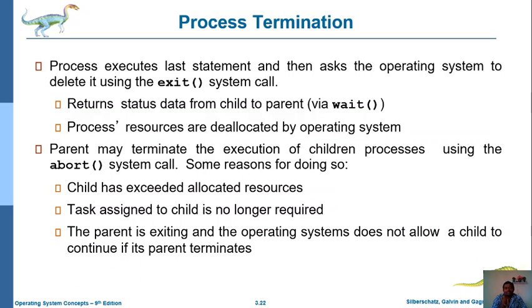And one more situation is, in case the parent is exiting and the operating system doesn't allow a child to continue after its parent's termination. So that means here the parent node was terminating, that means exit. In case the parent node exits but its child node is currently processing something, to abort that particular child process, in case the operating system does not allow it to continue, at that situation also we perform the abort system call. So these are the several situations when we use the abort system call.